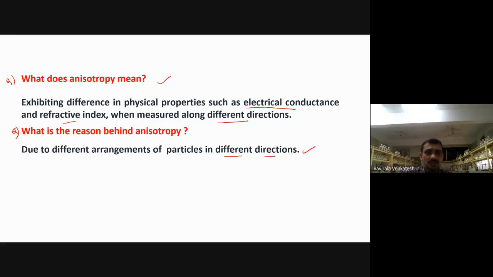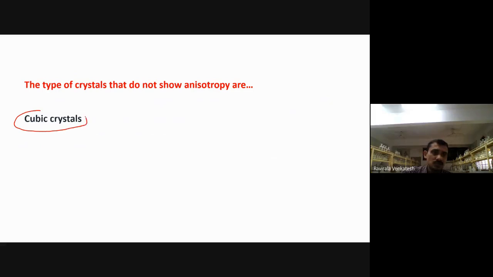So you need to remember this one. This is due to the arrangement of the constituent particles in different directions. Because of long range order only we are getting this. Now, the type of crystals that do not show anisotropy are cubic crystals. Generally, they do not show anisotropy. They show isotropy.